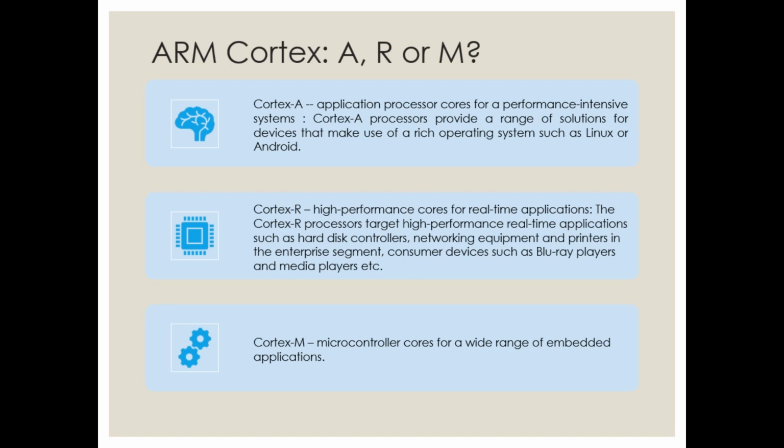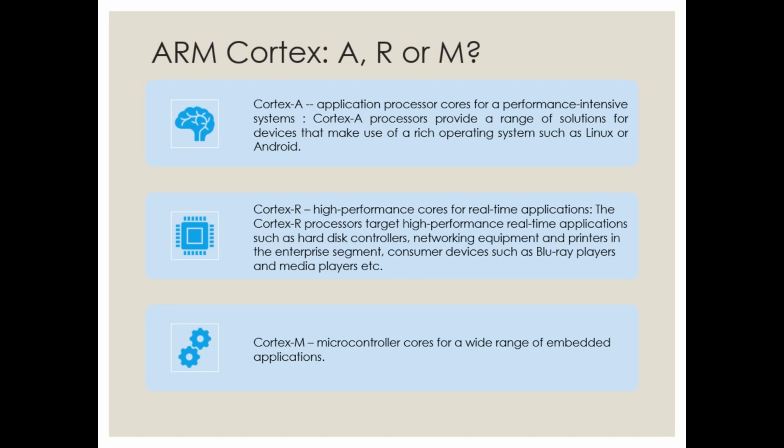So you as a designer or a programmer should be wise enough to choose which version is best suited for you. Coming to Cortex R, as I told you, it is a real-time application high performance core. The Cortex R processor targets high performance real-time applications, such as hard disk controllers, servers, networking equipment, and printers.